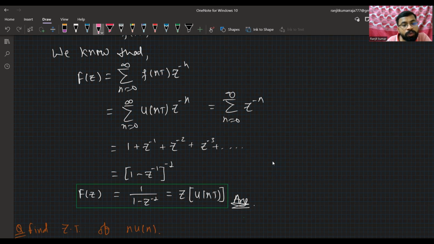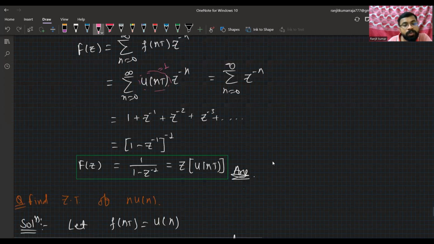So the value from 0 to infinity will always equal 1. So directly we can write, in this limit, n equals 0 to infinity, z to the power minus n. Now, expanding this summation, we can write 1 plus z to the power minus 1 plus z to the power minus 2 and so on, which is the standard expansion of